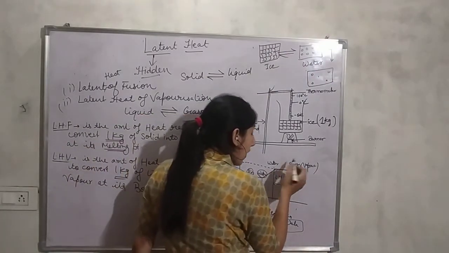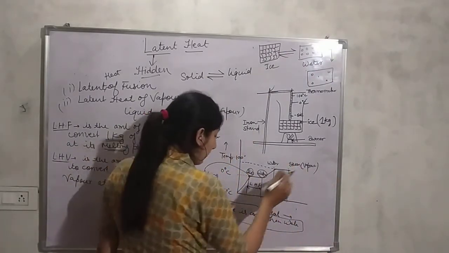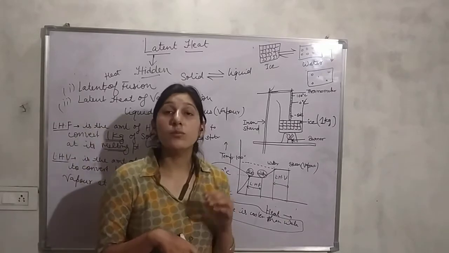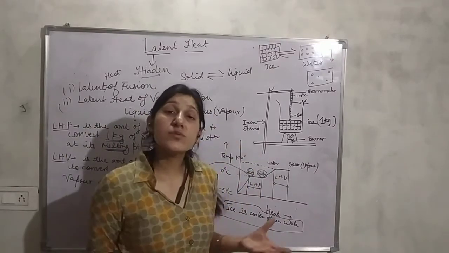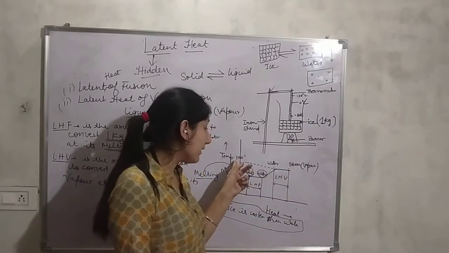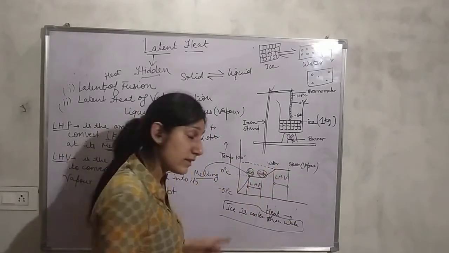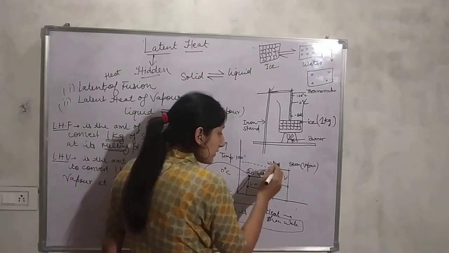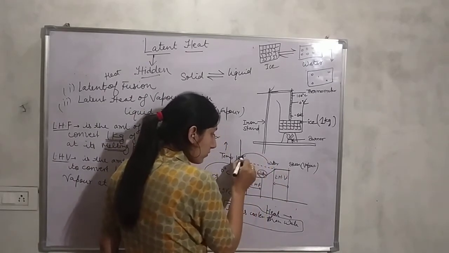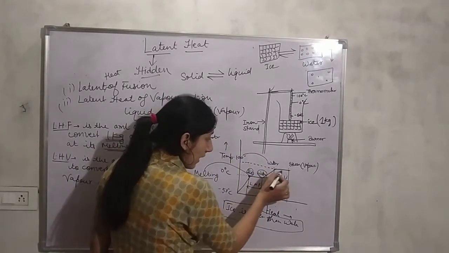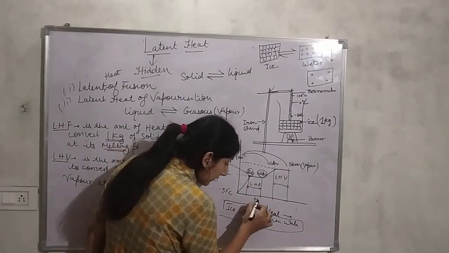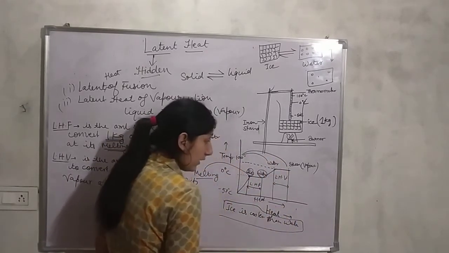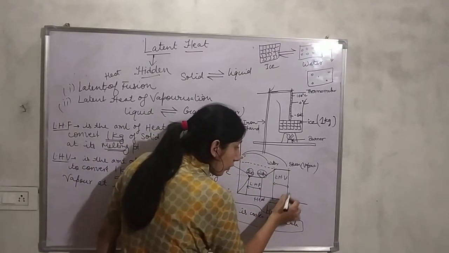Same question. You can be asked why we feel more burns, or which causes more burns, steam at 100 degree Celsius or water at 100 degree Celsius? From this graph you can see that water is at 100 degree Celsius and steam is also at 100 degree Celsius. But when we check the heat scale, which is more?